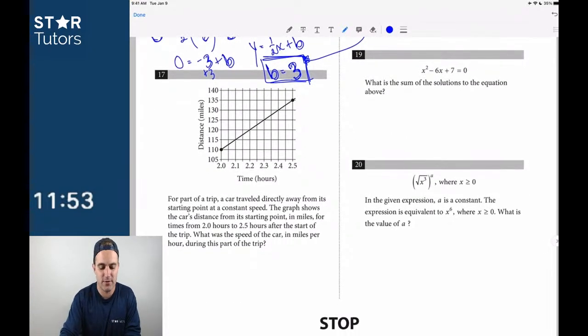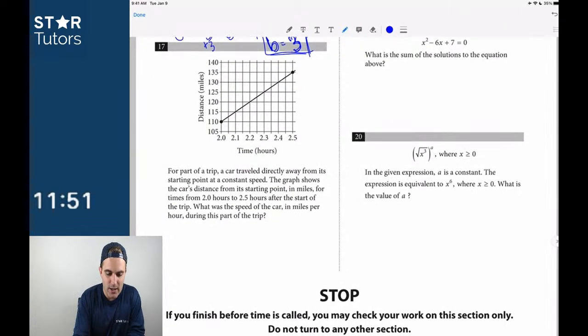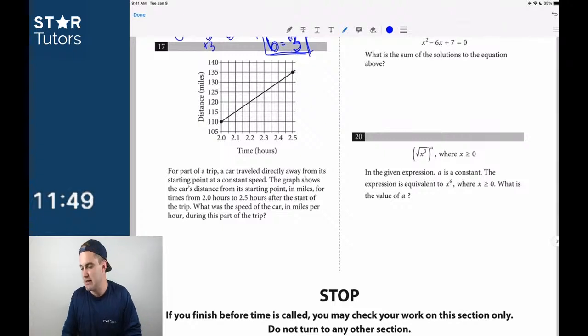Okay, right here, I mentioned this, I can't stress this enough, and I'm going to just repost this real quick. You can see how many linear equation problems there are on this test. We've written out y equals mx plus b probably 6 times already, and we haven't even looked at every problem. Linear equations, most important lesson chapter.